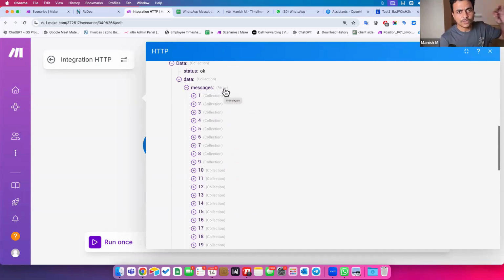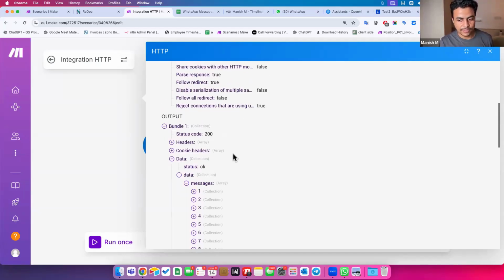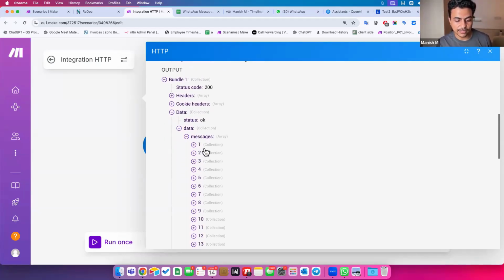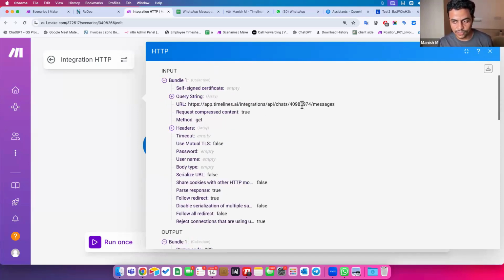Messages is an array. Now try to understand the concept of array as well. I'm not sure if I briefed you earlier, but an array is essentially a bundle or a packet. For example, it's a jar or a packet of multiple toffees, a bucket or basket, whatever you say, and similar items are put here all together. Now imagine if this system would not return an array, then what is it supposed to do? It is going to give me 50 different outputs saying that here are your different messages. But they can't do it, right? I said one request, give me all the chat messages.